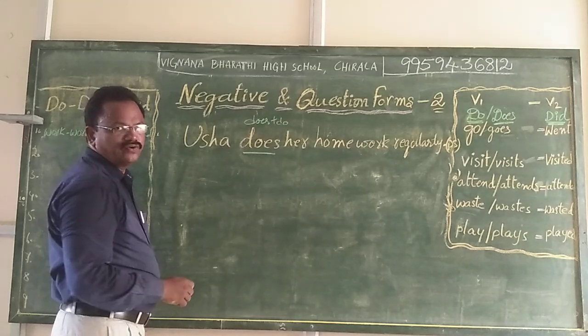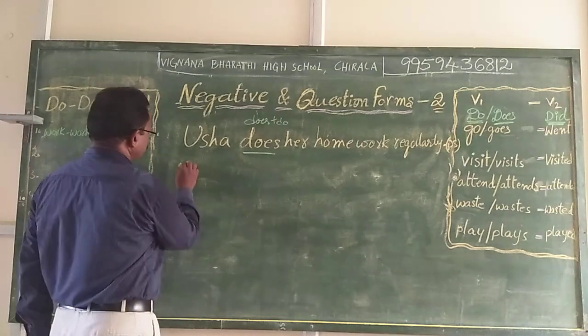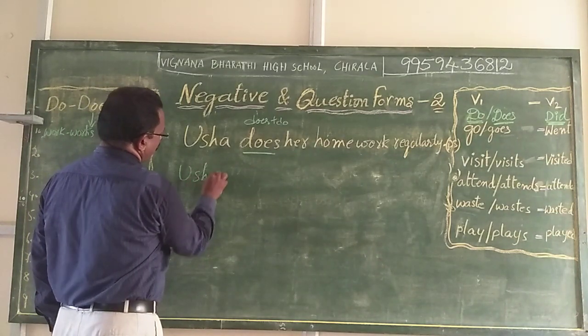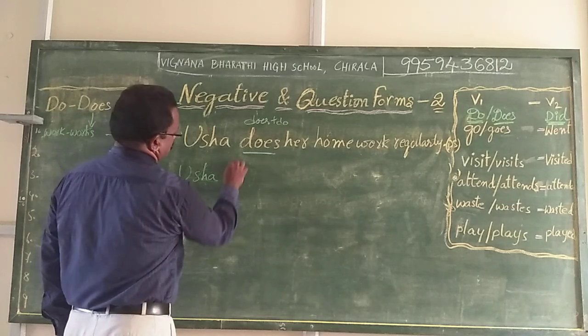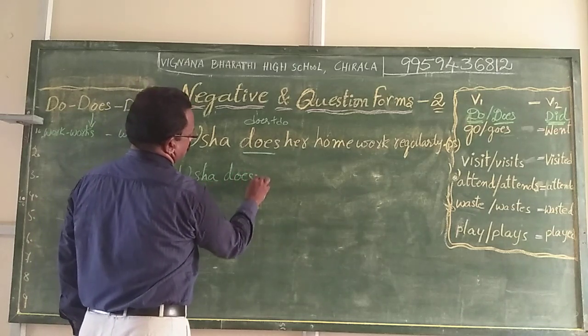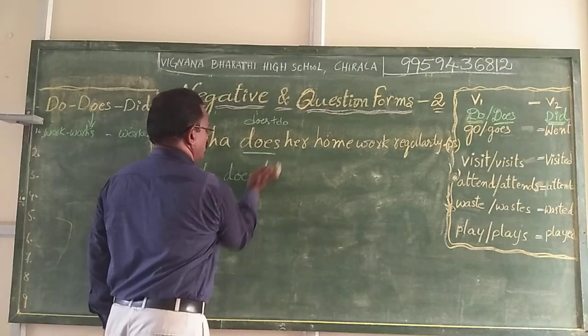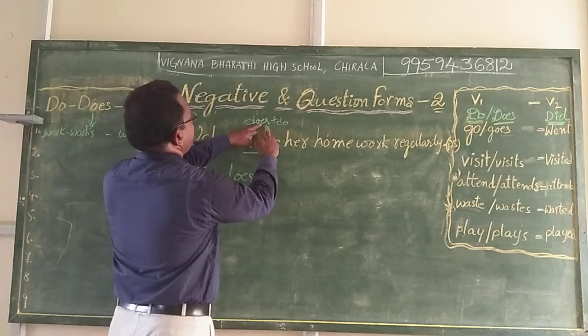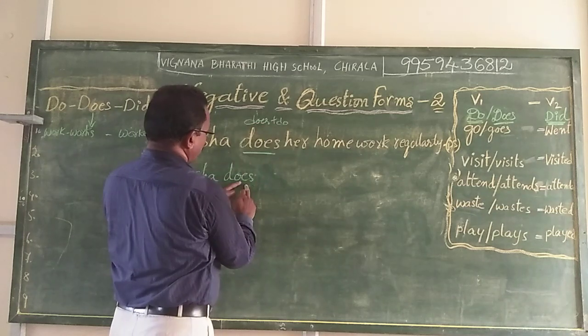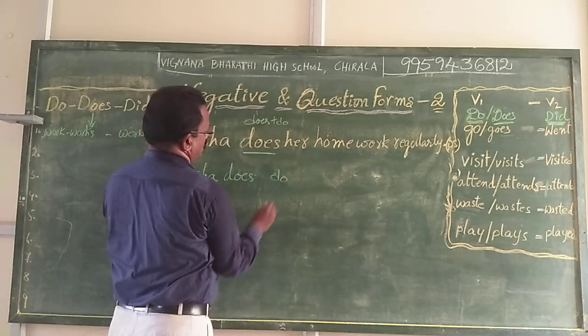Usha doesn't. I made it into two parts, no? Does, do.